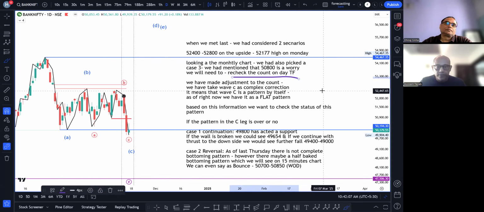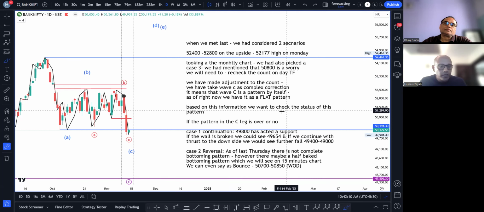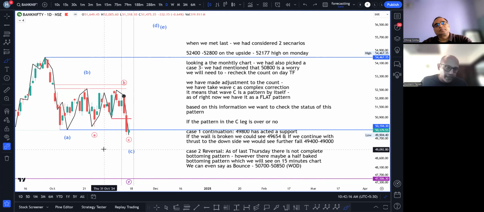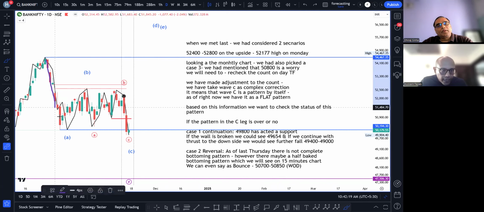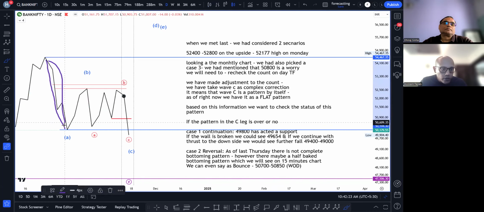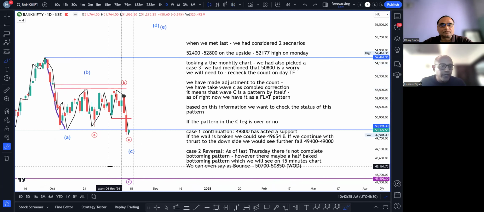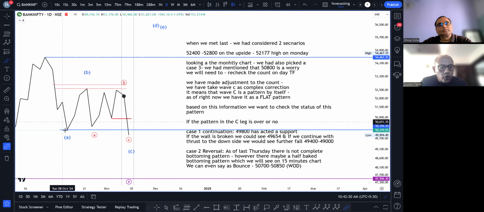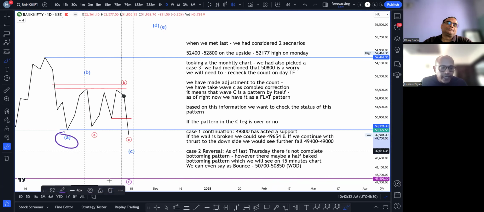on the day chart. So for 1 second, I'm going to explain this to you. This is something I teach in the foundation course as well. It is called M1, M2 analysis. Here we had a move to the downside. I'll switch off the candle so that it's easily visible. This was a violent move to the downside. It becomes my M1, the first move or mono wave 1, and hence we had taken it as wave A. This retracement in the form of wave B, absolutely we are on the right track.